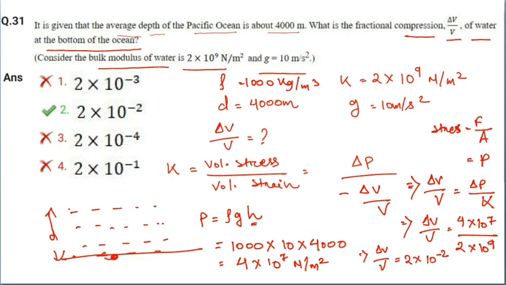The value of the fractional compression delta V by V is 2 into 10 to the power minus 2. This is the answer, and option 2 is the correct one.